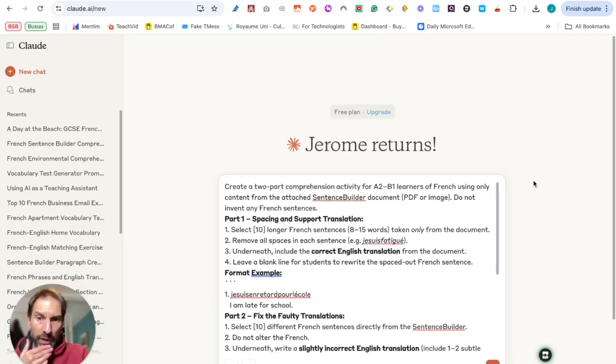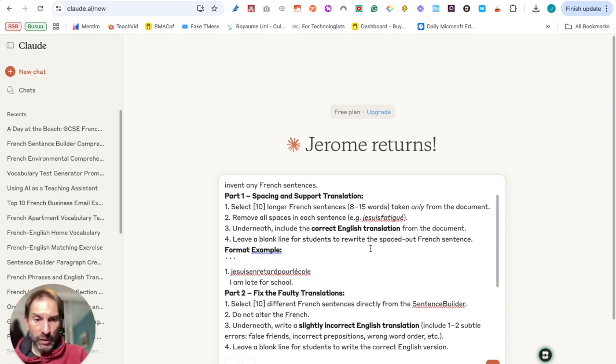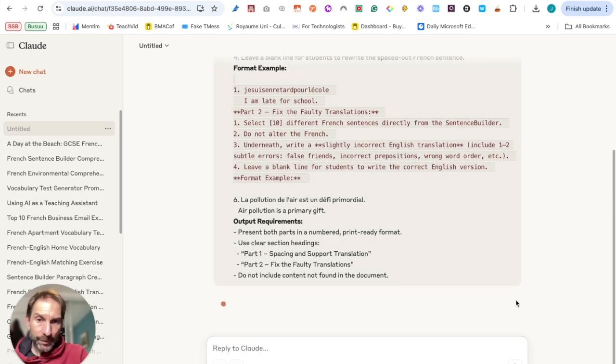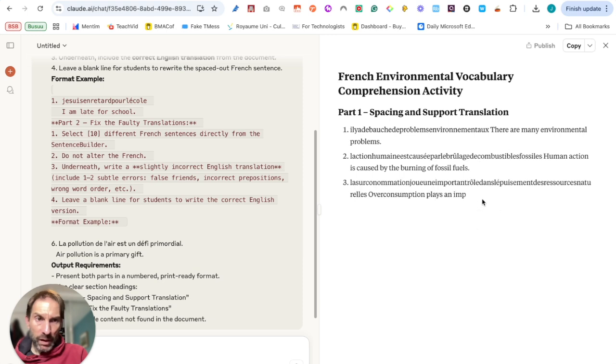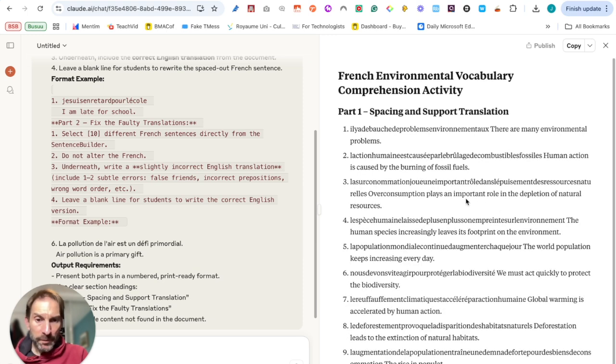Okay, I'm in Claude now. I've done exactly the same. I've uploaded my document. I'll just put the prompt in. I'll remove the doc at the bottom. It's not going to be changing into a Word document. See what it comes up with. And you can see it's doing that on the right hand side in a kind of Canva type of thing. Canvas, not Canva.